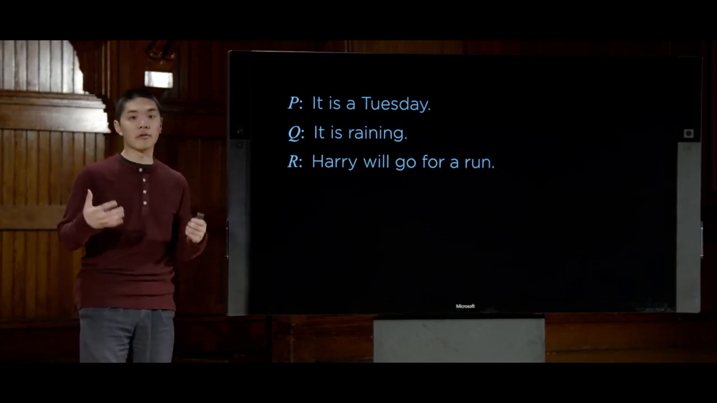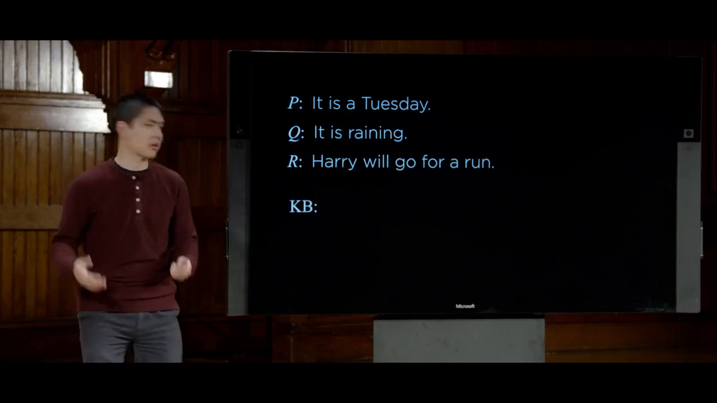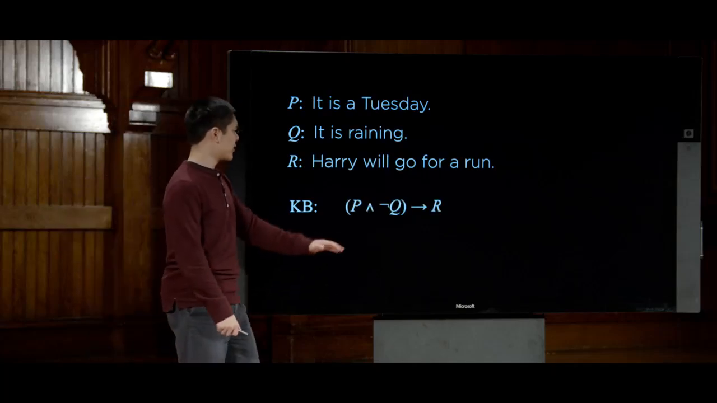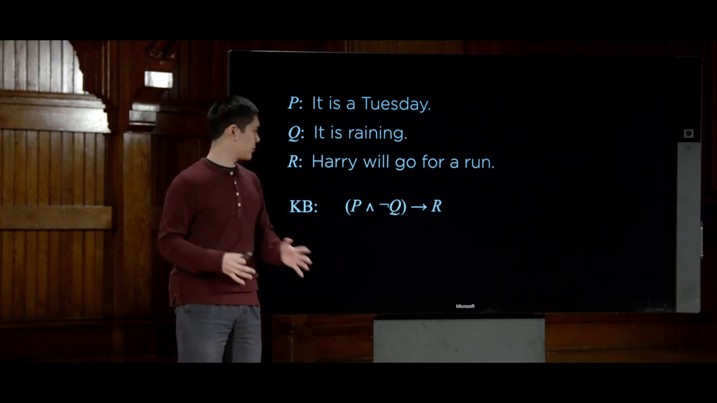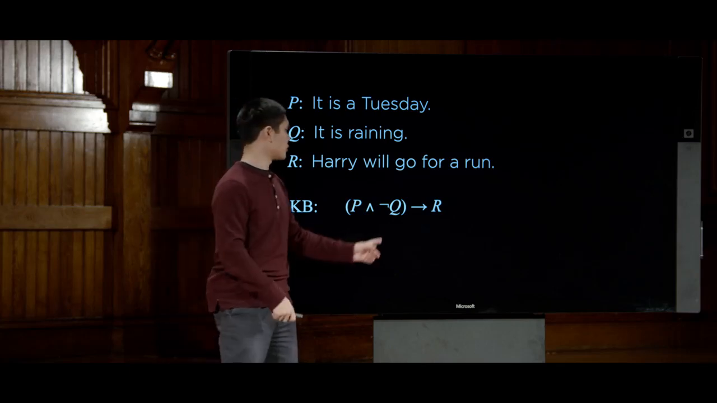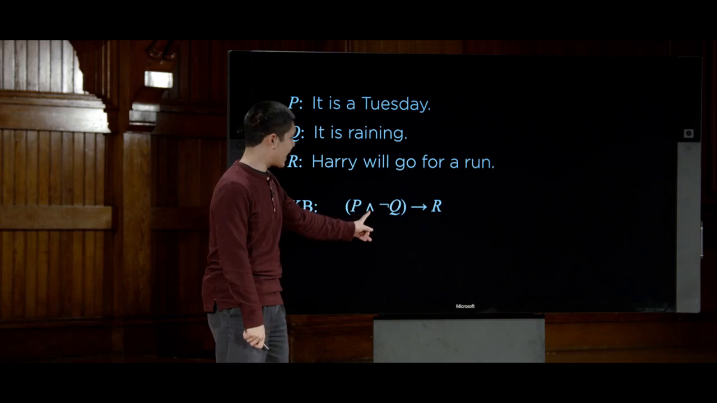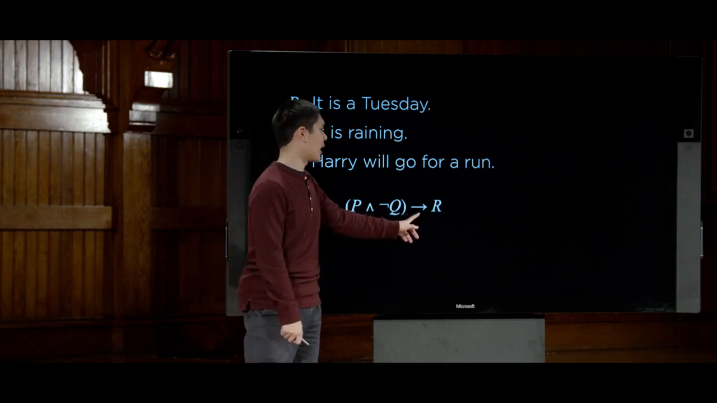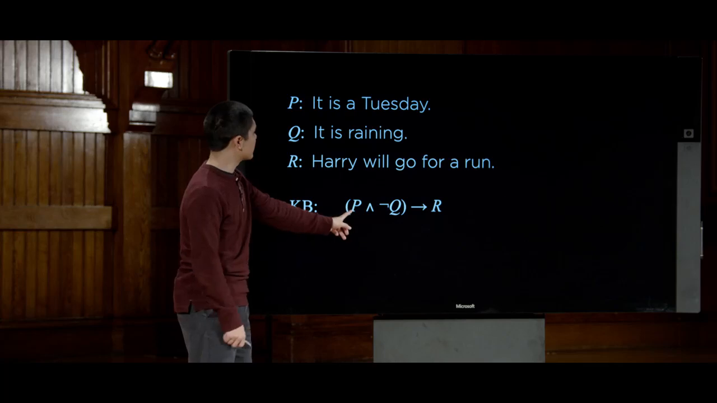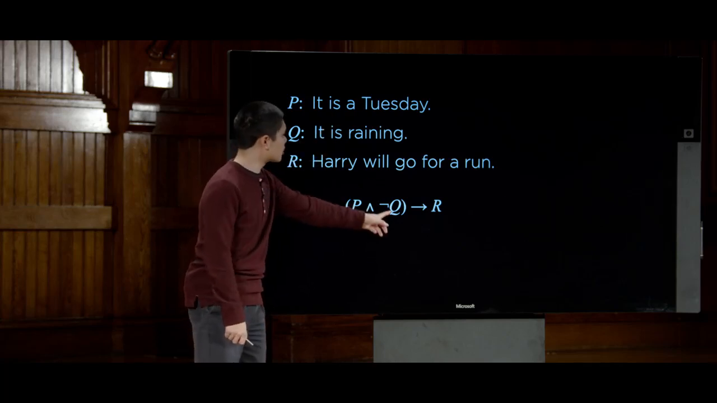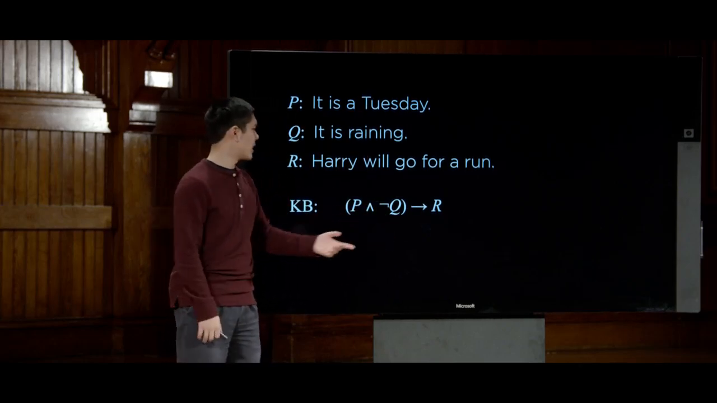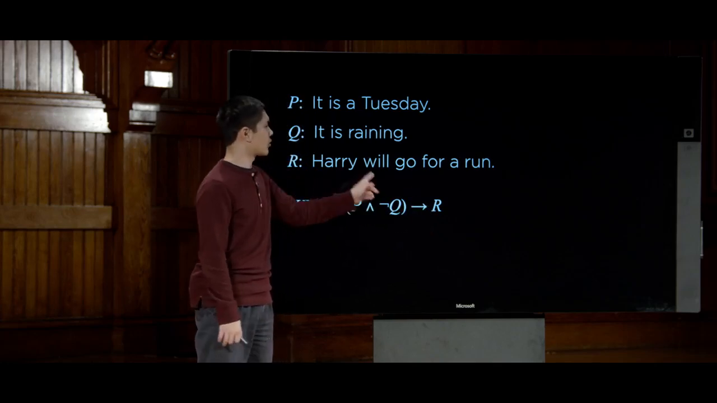Now we'll give ourselves, or an AI, access to a knowledge base, abbreviated to KB, the knowledge that we know about the world. We know this statement. All right, so let's try to parse it. The parentheses here are just used for precedence, so we can see what associates with what. But you would read this as P and not Q implies R. What does that mean? Let's take it piece by piece. P is it is a Tuesday. Q is it is raining. So not Q is it is not raining. And implies R is Harry will go for a run.